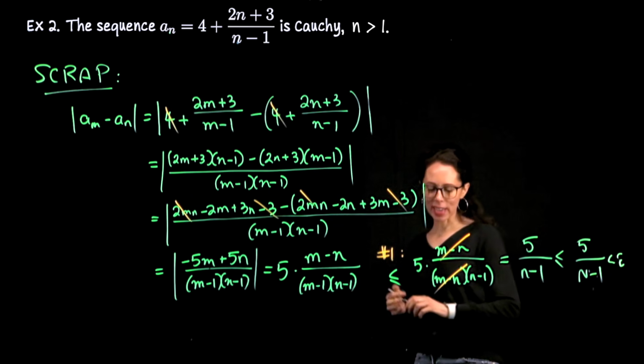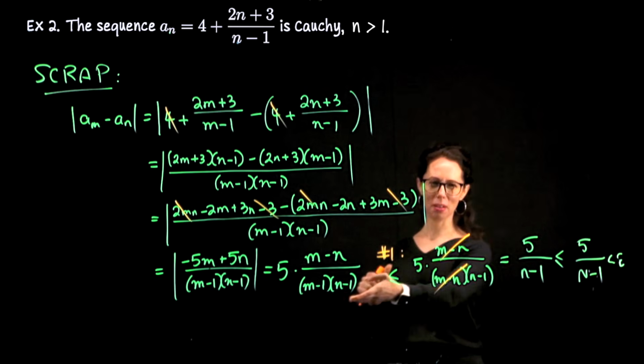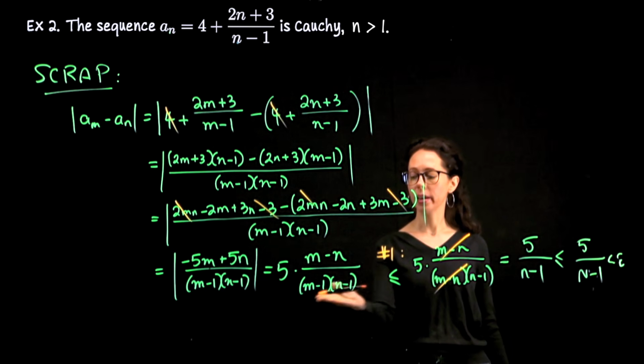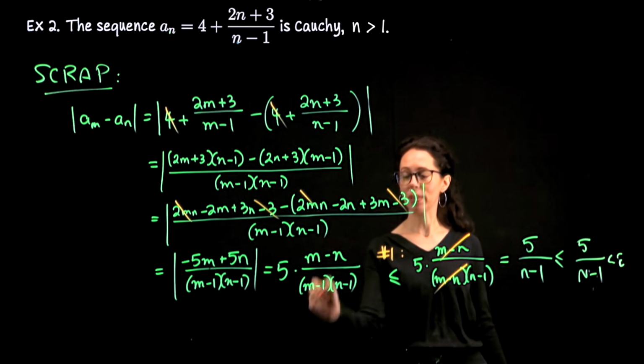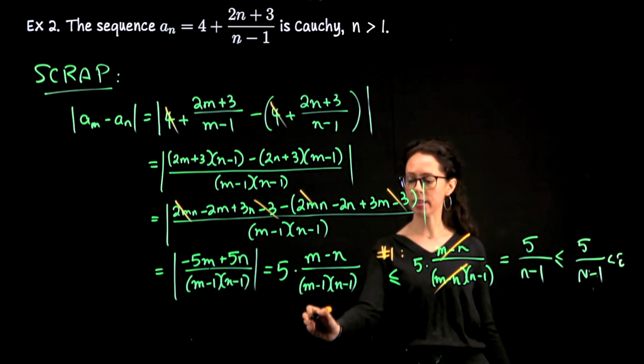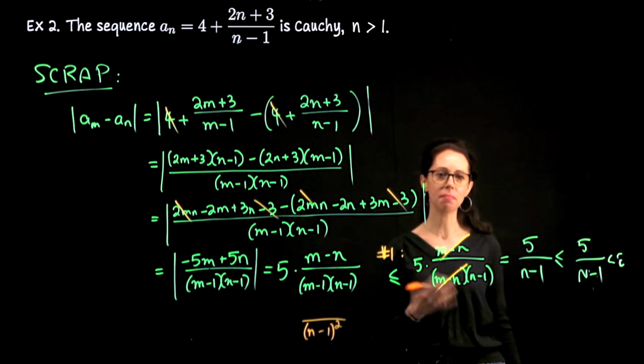What I was thinking a second ago, and I just don't know if this is going to work because it's actually messy when you start trying to knock out terms, is let's make the denominator smaller by taking this factor and replacing it with n minus 1. M is bigger than n, so we go down in size. If I write the denominator as n minus 1 squared, replacing that with n, smaller number.